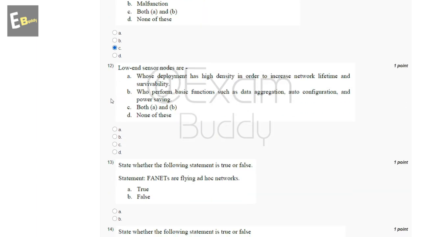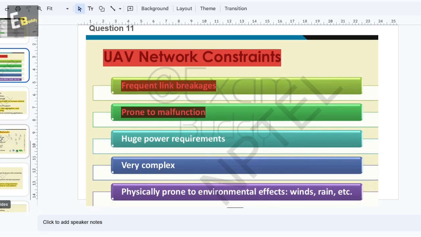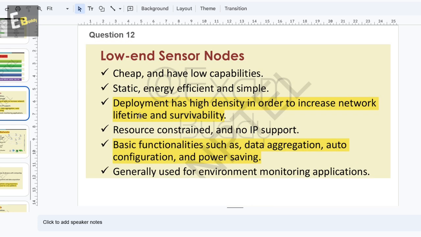Now the 12th question is: low-end sensor nodes are A, those whose deployment has high density in order to increase network lifetime and survivability; B, those who perform basic functions such as data aggregation, auto configuration, and power saving; both A and B; none of these. Question 12, deployment has high density in order to increase network lifetime and survivability, basic functionality such as data aggregation, auto configuration, and power saving.